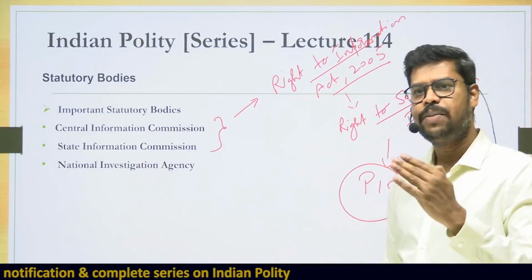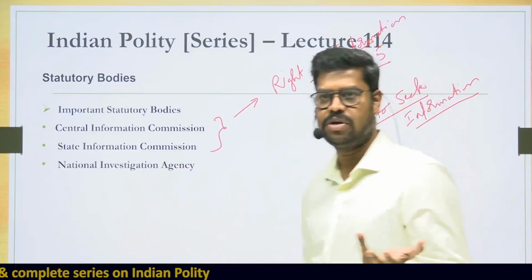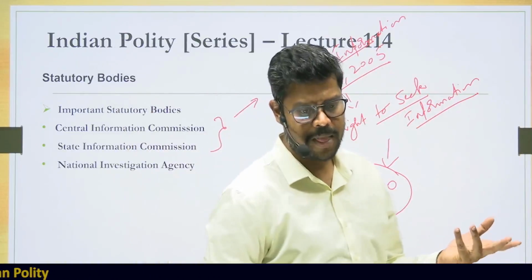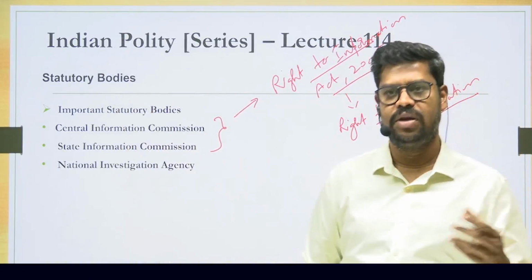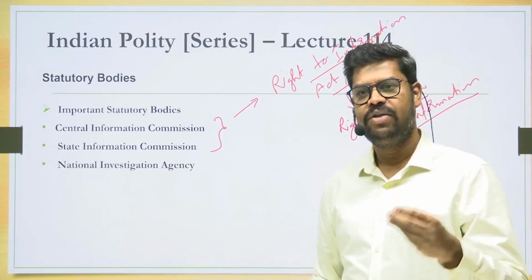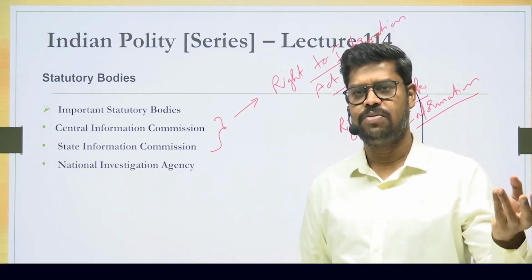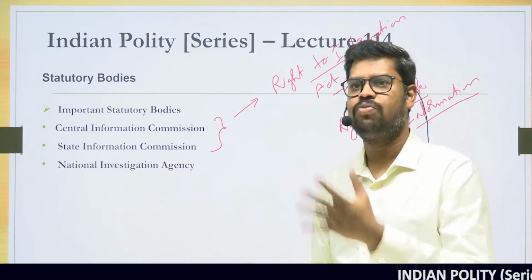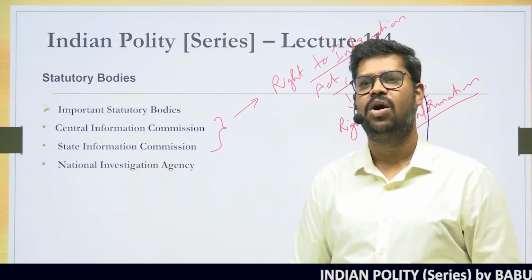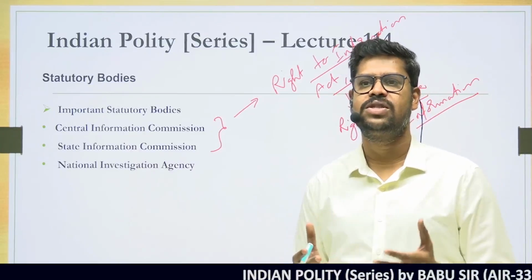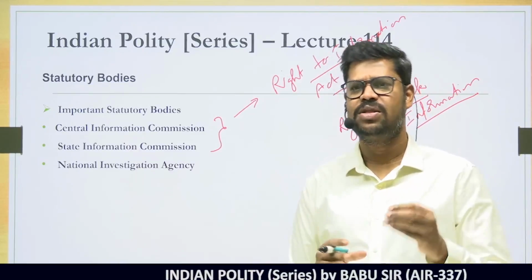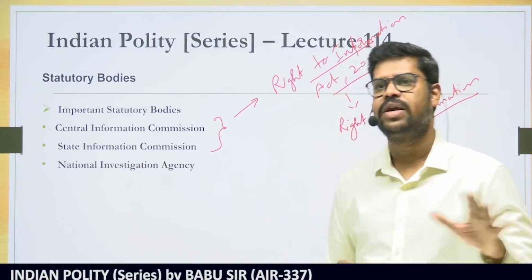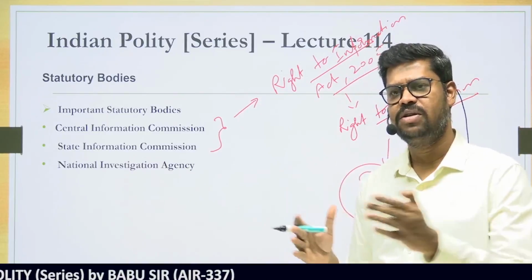Suppose the PIO is not giving the information. Under the law there are certain areas where the information is exempted. For example, if the information is related to national security, if the information we are seeking is related to the defense forces in our country, if the information sought is related to the right to privacy of an individual, or if the information an individual is seeking is not related to his own personal domain. So in certain cases the information may be exempted, but it is not in all cases. In most cases the information has to be given. There are certain exempted categories of information.